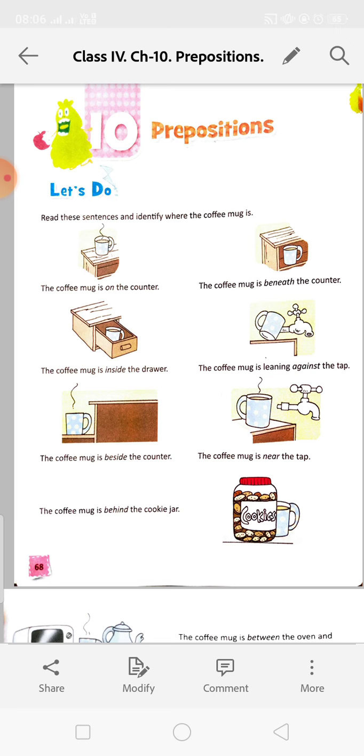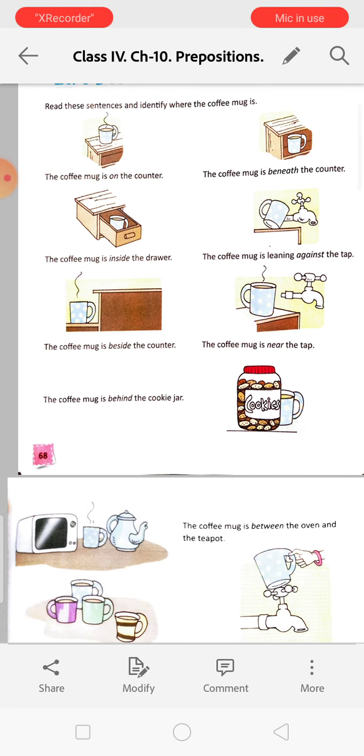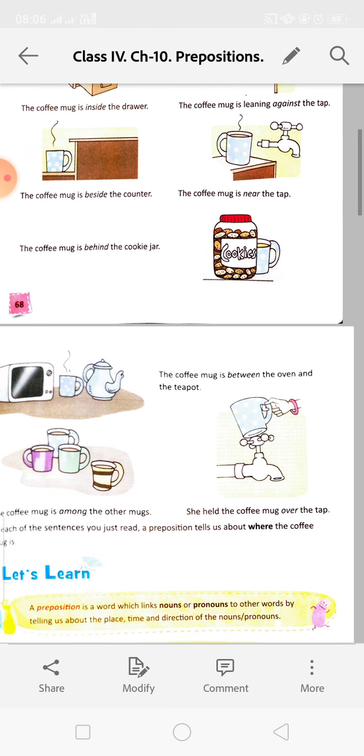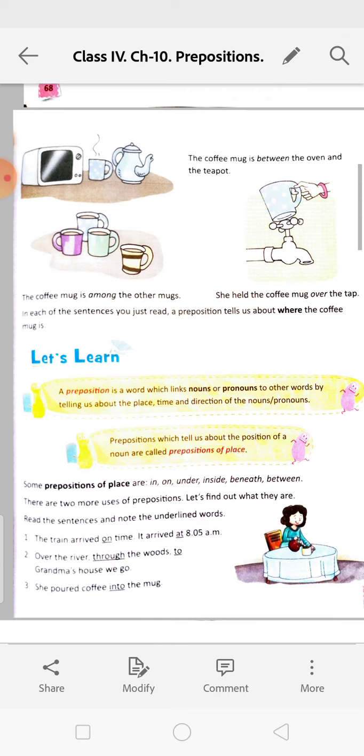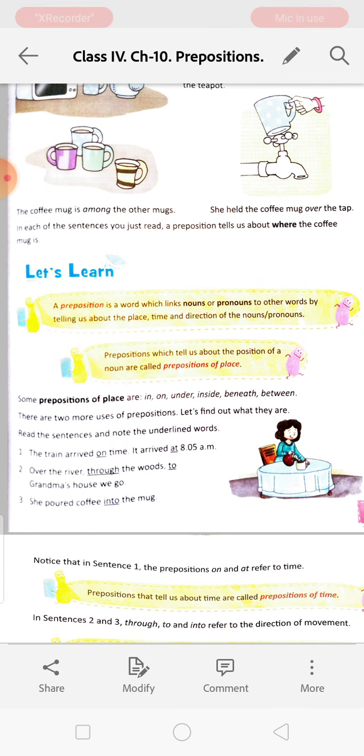That means at the side. The coffee mug is near the tap. See the pictures properly and try to understand. The coffee mug is behind the cookie jar. That means at the back. The coffee mug is between the oven and the teapot. The coffee mug is among the other mugs. That means when one thing is mixed with other things, we say among. For example, we are sitting among the class A's friends, or the classmates.